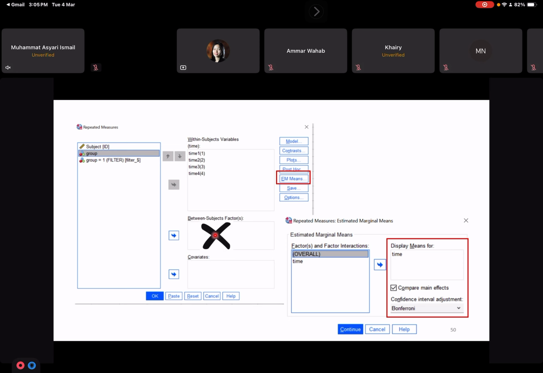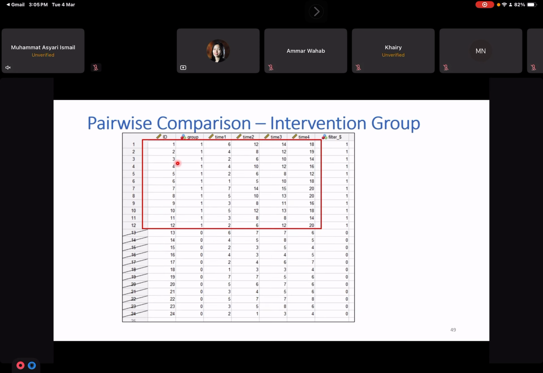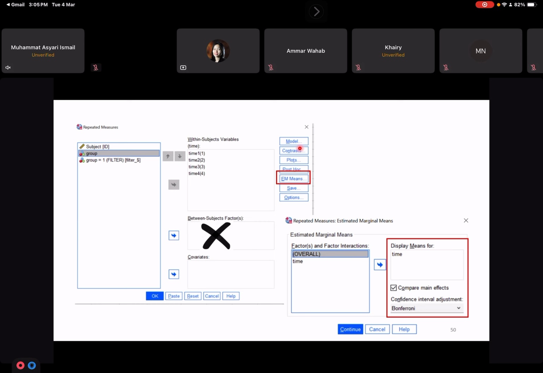We want to do pairwise comparison for group 1 only, for time 1 until time 4. So here you don't have the group variable, so you must remove it.